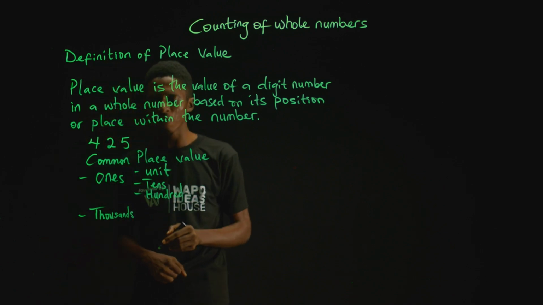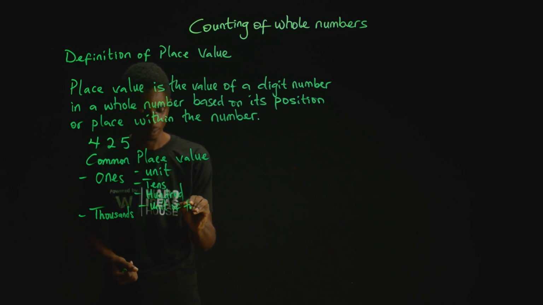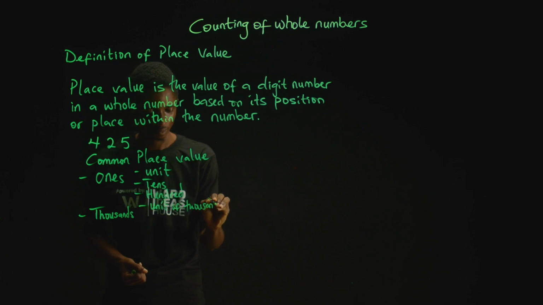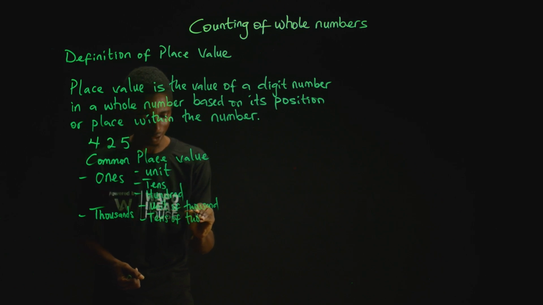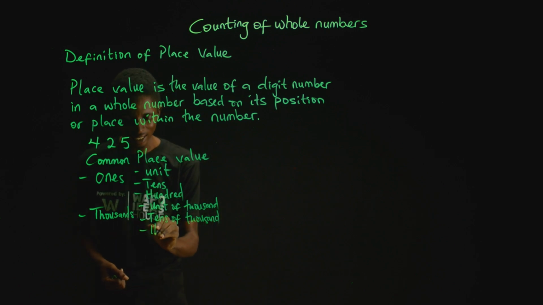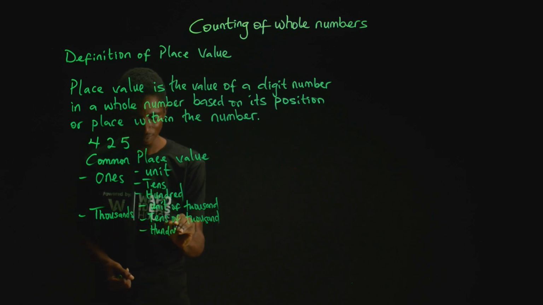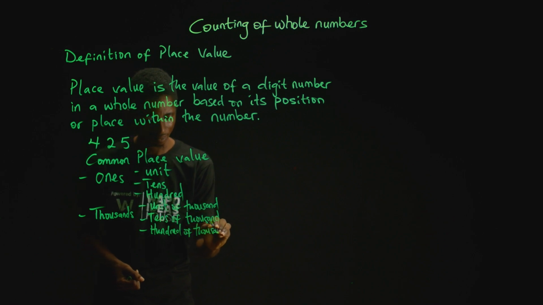And just like we have here, we have the unit of thousands, we have the tens of thousand, and the hundred of thousand.